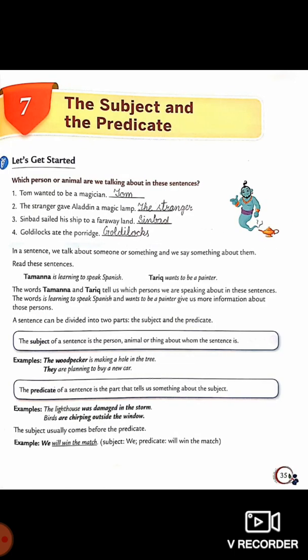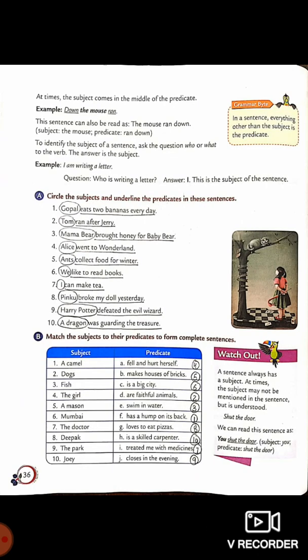So now we have book work. First of all, which person or animal are we talking about in these sentences? This we have to name. Thereafter in part A, circle the subject and underline the predicates in these sentences. Number 1, we have: Gopal eats 2 bananas every day. So in this, Gopal is the main subject, and eats 2 bananas every day is giving more information about Gopal. So that part is our predicate. In the same way you have to do the rest of this part.